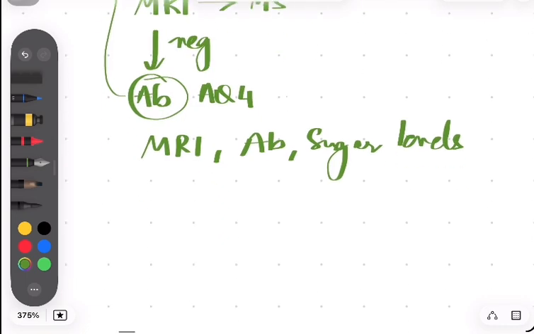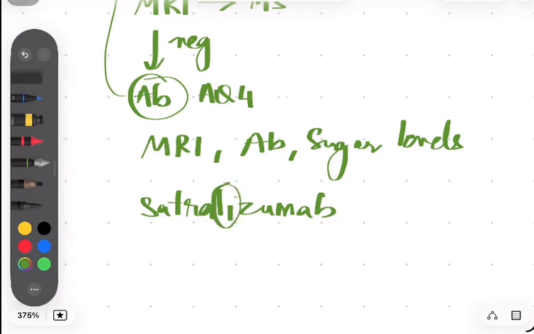FDA has also approved satralizumab, which is a humanized IgG2 monoclonal antibody. So the IL here tells us that it is against IL-6. Okay, it is against IL-6, and you will give satralizumab, which is recently FDA approved, for the treatment of NMO spectrum disorders who have aquaporin 4 channel antibody positivity.